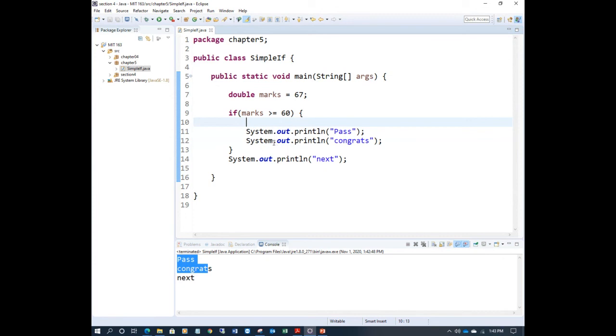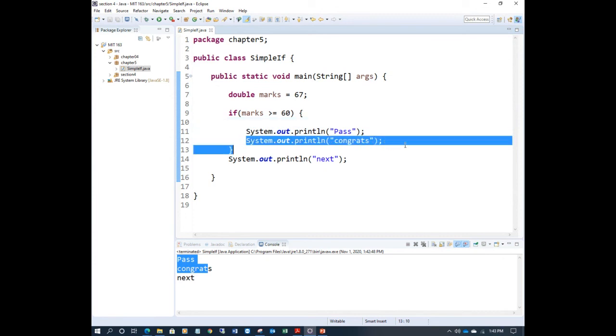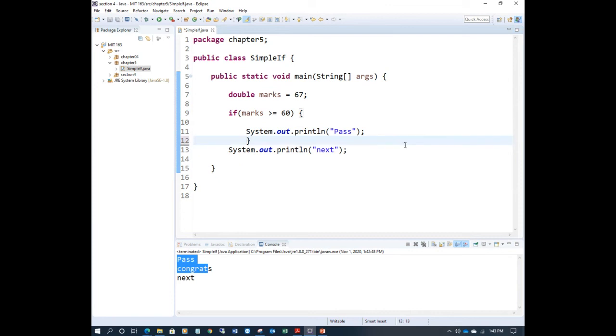For example, let me remove this one. Let's see another case. If there is only one statement, here you can see only one statement, then the braces are not necessary.